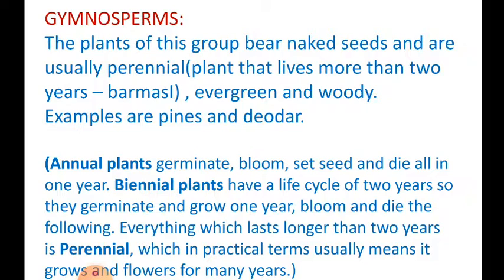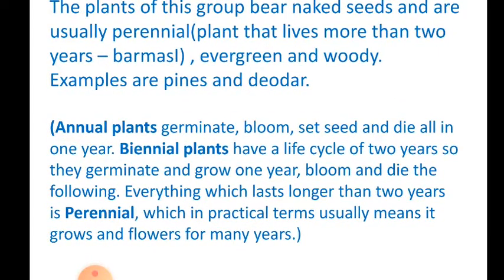Now, in your lower classes, you might have learned about annual plants, biennial plants and perennial plants. So, this is just a quick revision for you to understand that annual plants germinate, bloom, set seeds and die all in 1 year. So, from the name itself, annual means in 1 year. Bi means 2. So, biennial plants have a life cycle of 2 years. So, they germinate and grow 1 year, bloom and die the following.